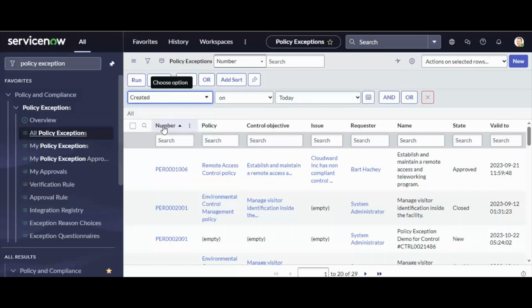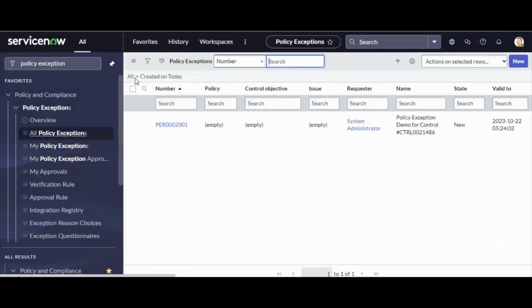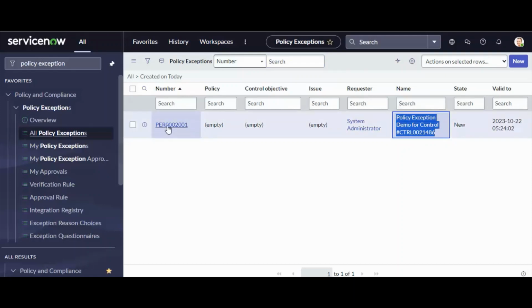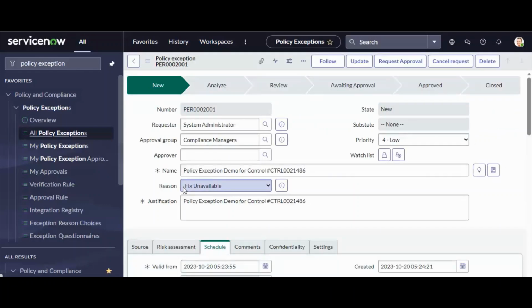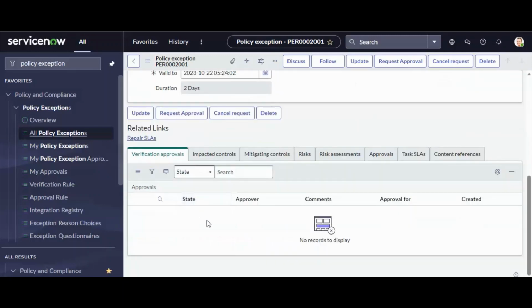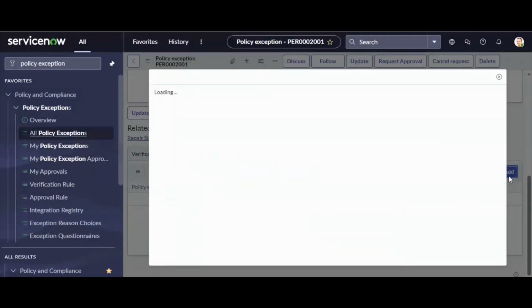It will show the policy exception which we just raised. You can see this is the policy exception we raised for a particular control. This is PER 000201, the policy exception which we recently added, and currently it is in a new state. Now under the impacted control I need to add the control for which we want to apply the exception.